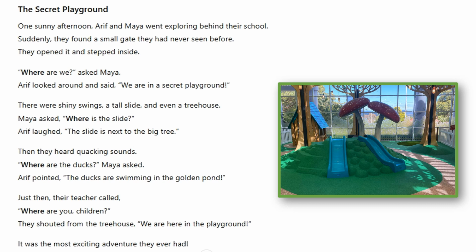There were shiny swings, a tall slide, and even a tree house. Maya asked, "Where is the slide?" Arif laughed. "The slide is next to the big tree." Then they heard quaking sounds. "Where are the ducks?" Maya asked. Arif pointed. "The ducks are swimming in the golden pond."